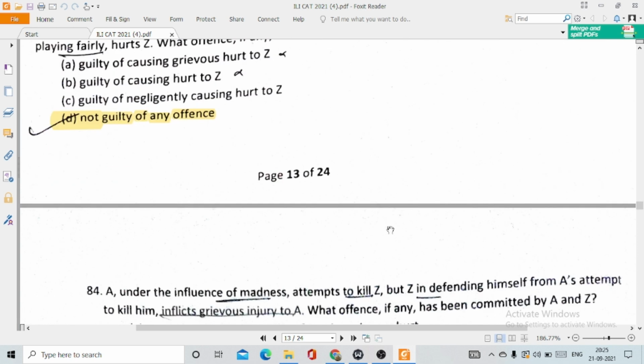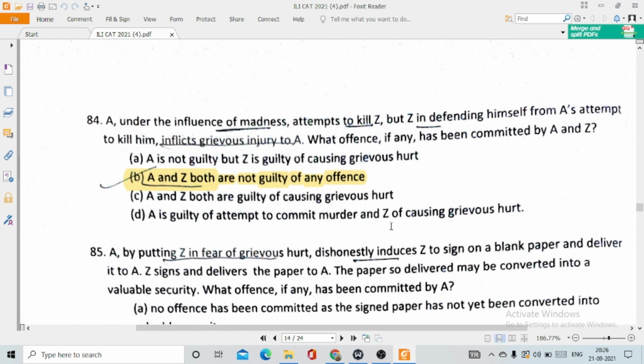It is actually given under section 92, something around that, I just can't remember it, but it is something nearby. Then question number 84. A under the influence of madness attempts to kill Z, but Z, in defending himself from A's attempt to kill him, inflicts grievous injury to A. What offence, if any, has been committed by A and Z? The correct option is option number B. A and Z both are not guilty of any offence, because the right of private defense can also be exercised against a lunatic person.